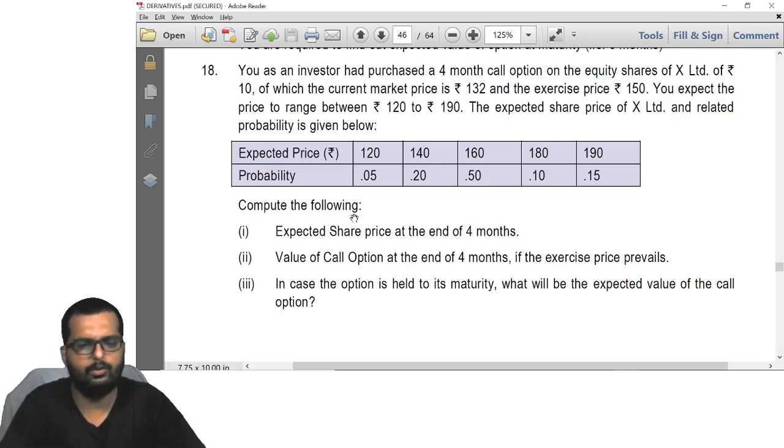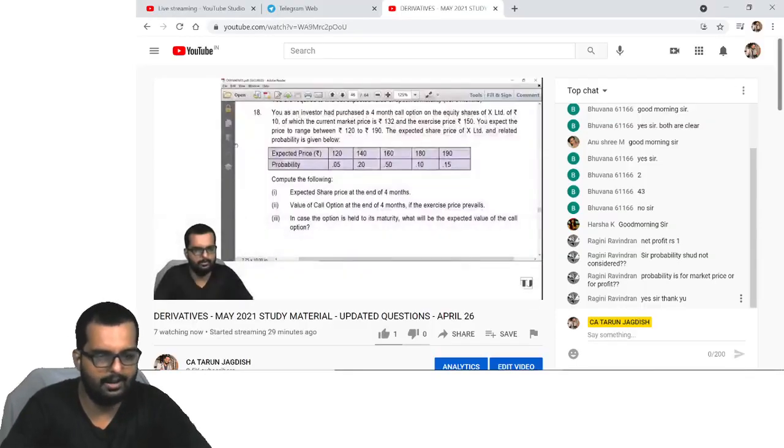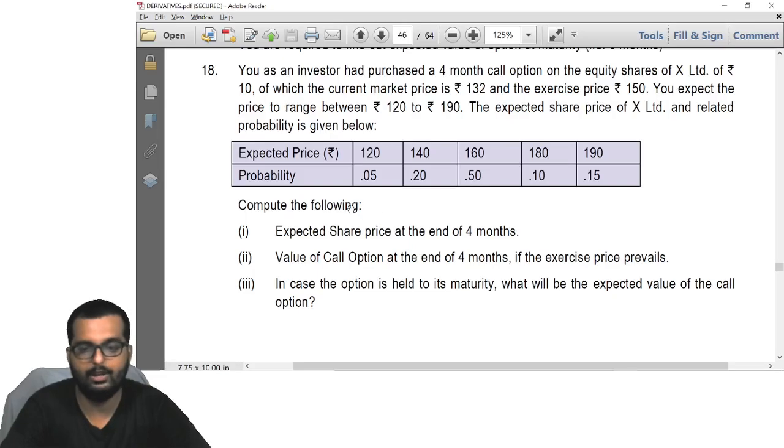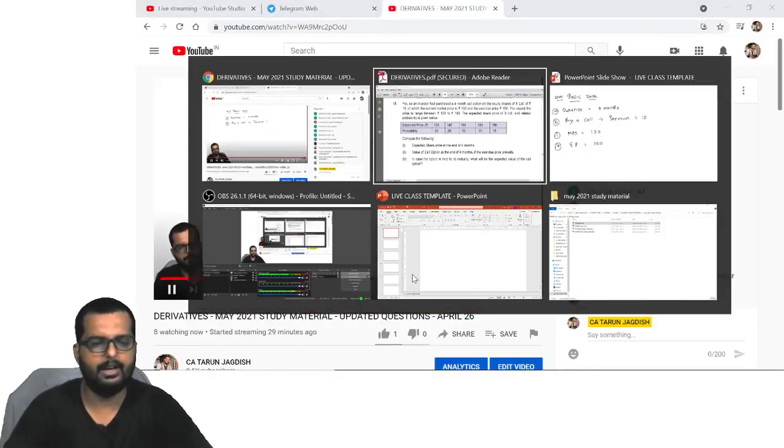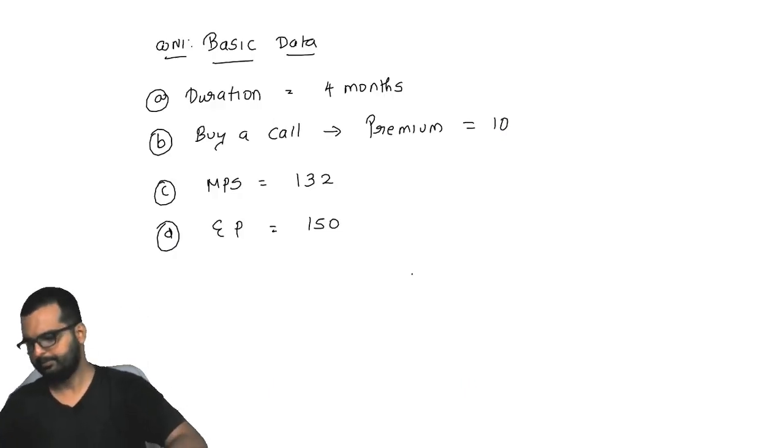They are asking you to find out the expected share price at the end of 4 months, and the value of the option at the end of 4 months. Wonderful. Here, I think the doubt you had asked, Ragini, is actually clarified. They have given the expected share price also, and the value of the call option also. In case the option is held to its maturity, what will be the expected value of the call option? Okay. Can you please write down the basic data now here?